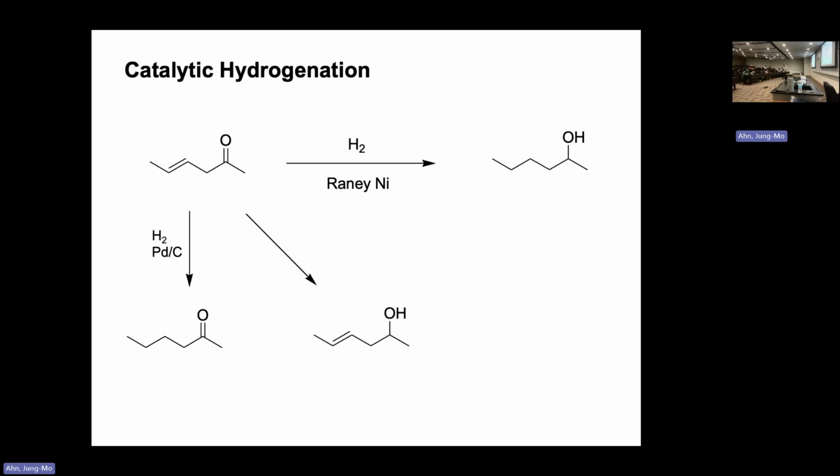So if you're using palladium with hydrogen gas, you're reducing the double bond without touching the carbonyl. If you want to just reduce the carbonyl, not the double bond, then sodium borohydride or lithium aluminum hydride is the one to use. If you want to reduce all of them at once, that may be the way to go. Or you can do it sequentially. You have a choice of doing things.